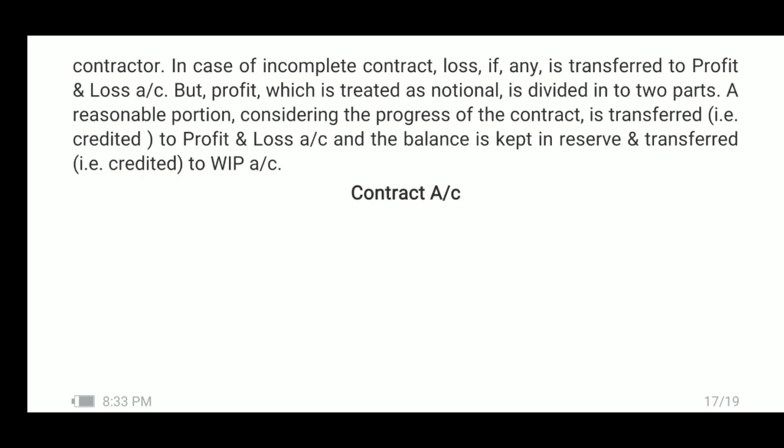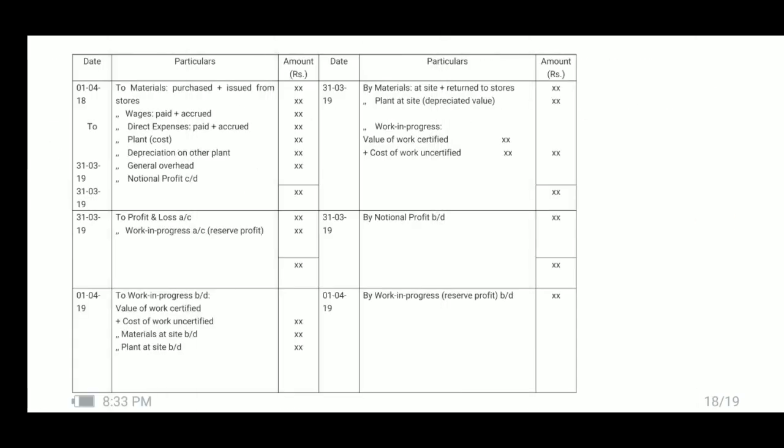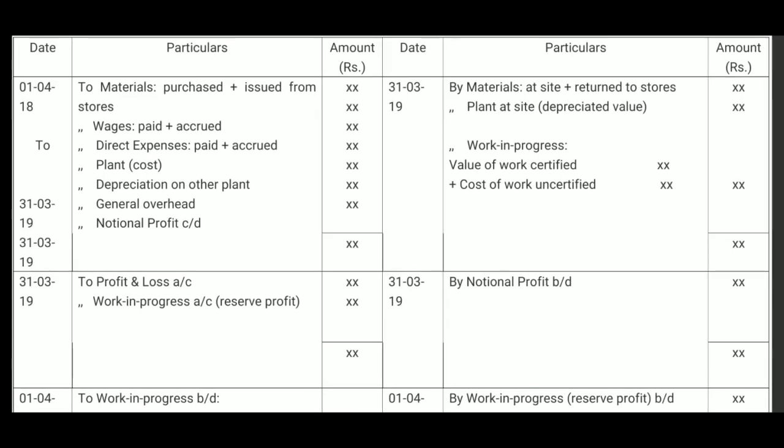Now, here a specimen of contract account is given. Here the amount is not taken into account, but in the place of the amount to be written, X mark is given. That is only a specimen. The items which are included in contract account, whether it is completed contract or incomplete contract, the debit side entries are one and the same, but on the credit side there will be a slight difference in the case of incomplete contract.